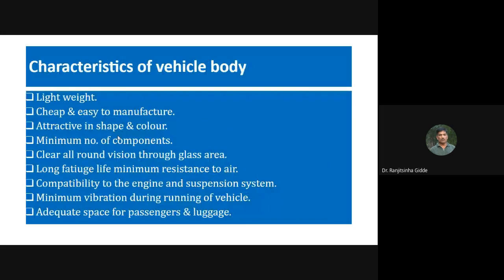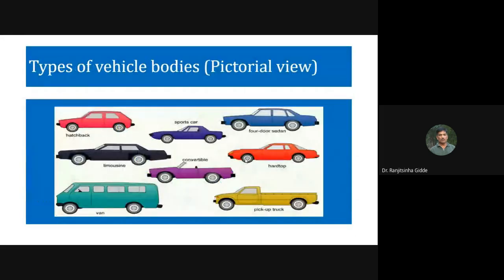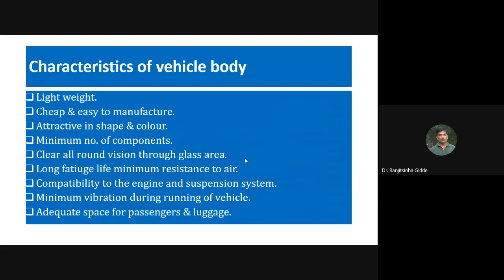Then it should have clear all-round vision through the glass area. Whatever glasses are provided, they should give clear vision all round. Otherwise, while we are driving, somebody may be coming from the right side or the left side, and it is not possible to observe that person or obstacle or any odd situation.